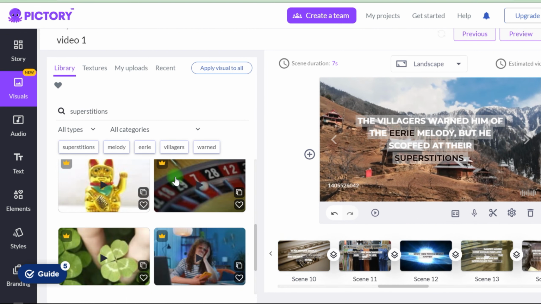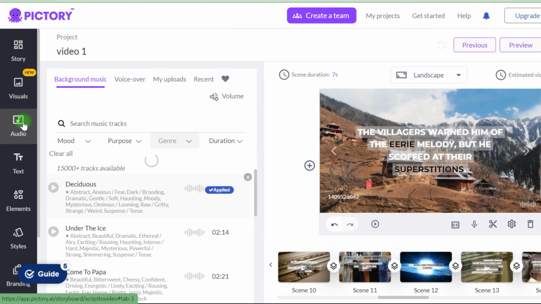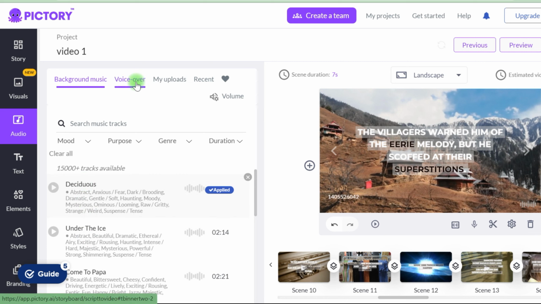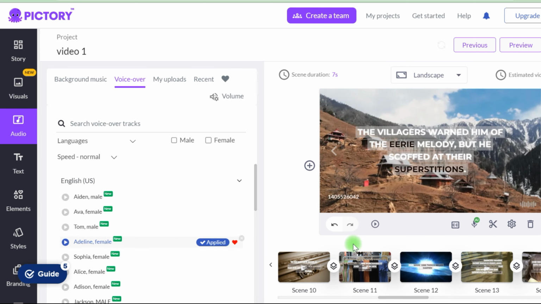The only thing left to do before we download and upload this film is to add a voiceover. Are we going to recruit one now? No, we have Pictory, and Pictory includes an audio tab where we can not only use music, which we don't have to pay, but we can also use a voiceover. So I'm going to use Adeline's voice.